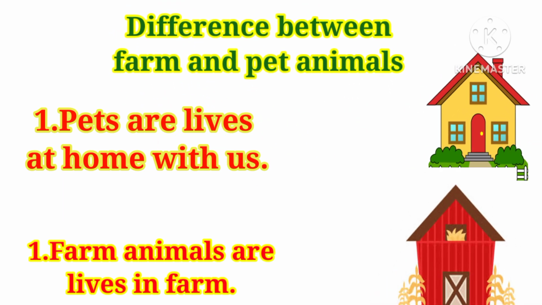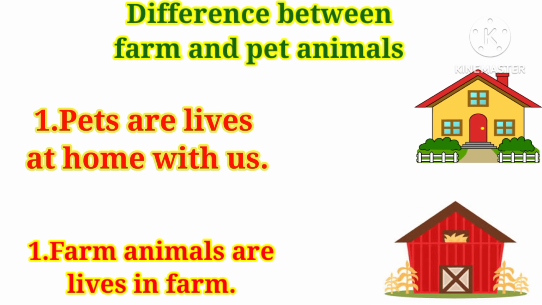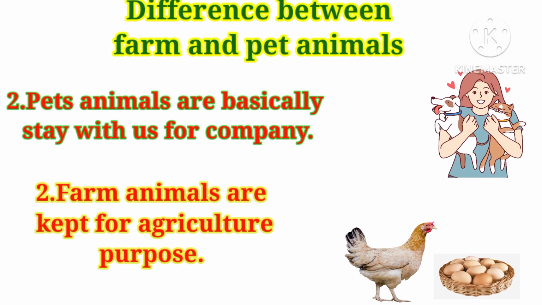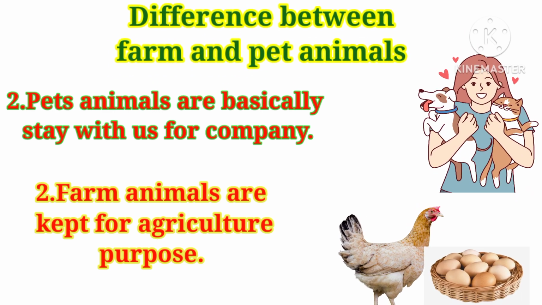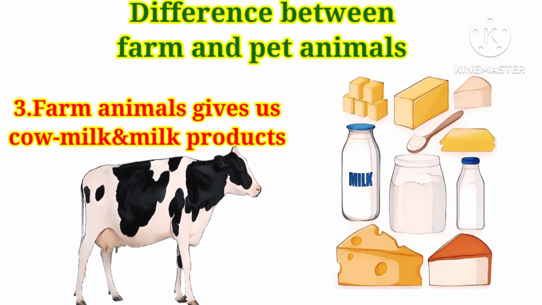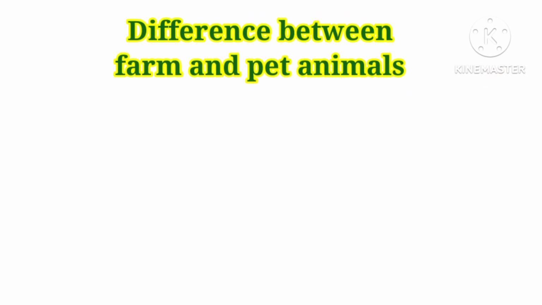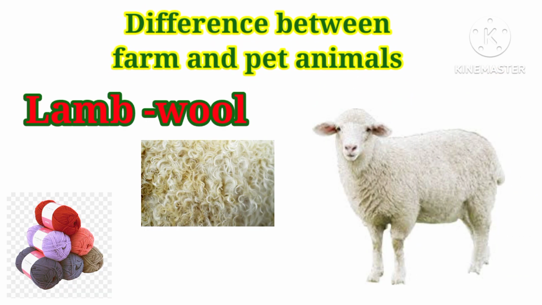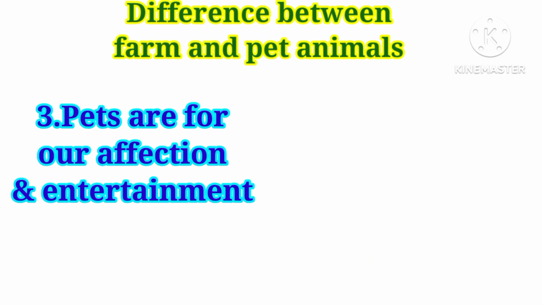Difference between farm and pet animals. Pets live with us, while farm animals live on the farm with the farmer. Pet animals basically stay with us for company. Farm animals are kept for agricultural purposes. Farm animals give us milk and milk products, eggs, wool, etc. Pets are for our affection and entertainment.